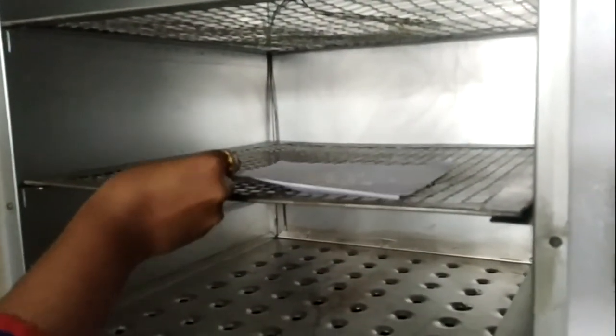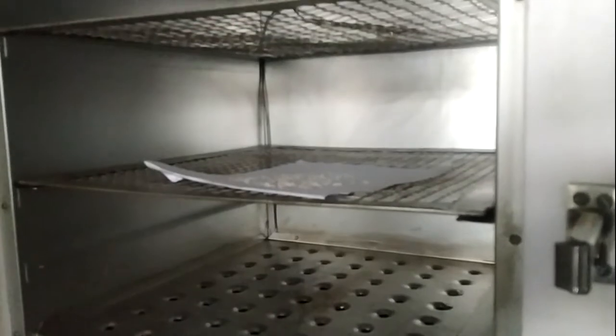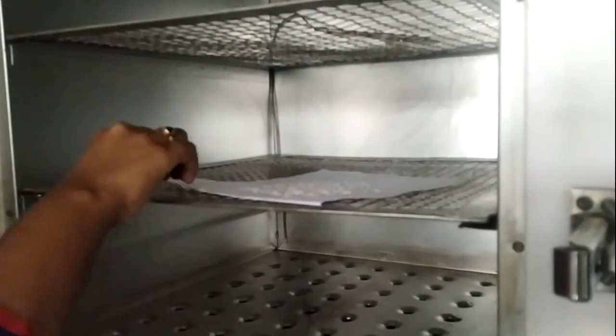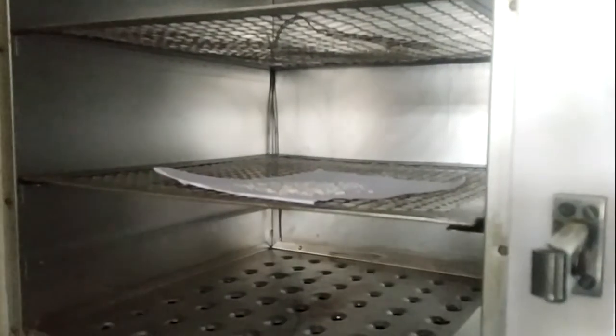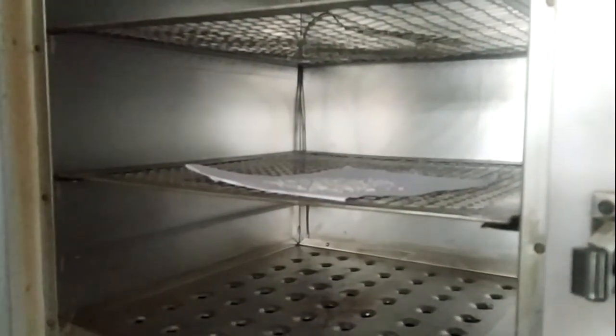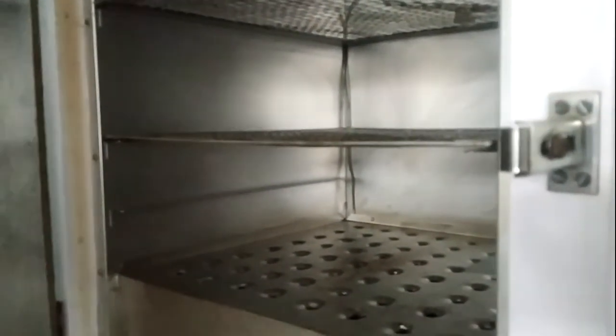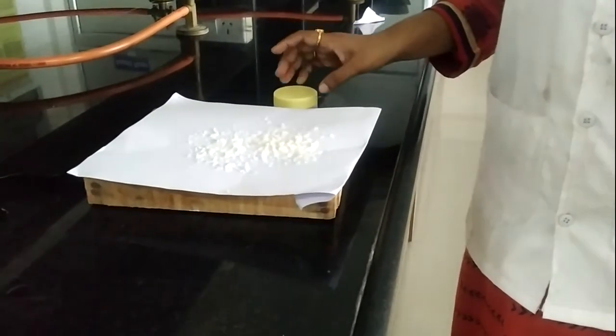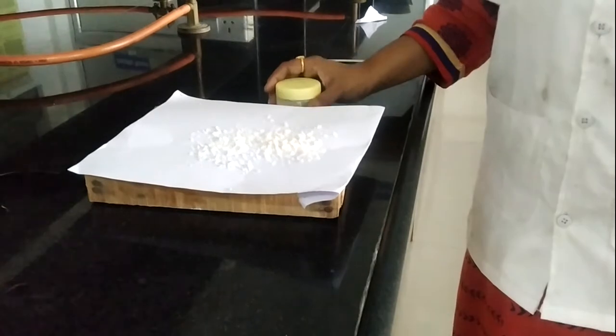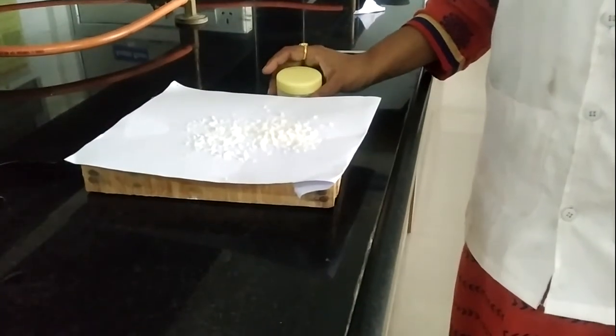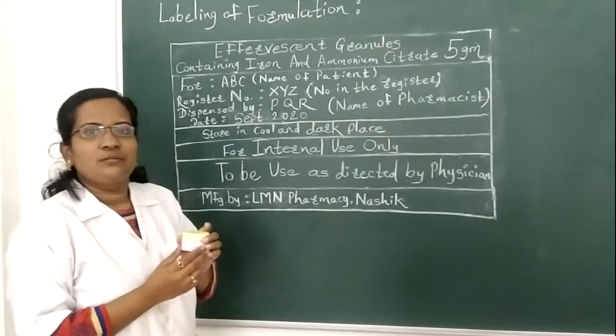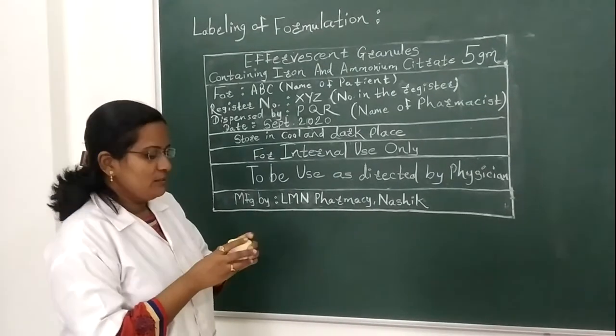Now we will proceed for drying our formed granules in this hot air oven. We will keep it for a few hours for drying at 50 to 60 degrees Celsius. Let's see, our granules are dried completely. Now we will wrap these granules in butter paper, and then store them in this wide mouth bottle and proceed to the labeling part. So now let's proceed for labeling of the formulation.